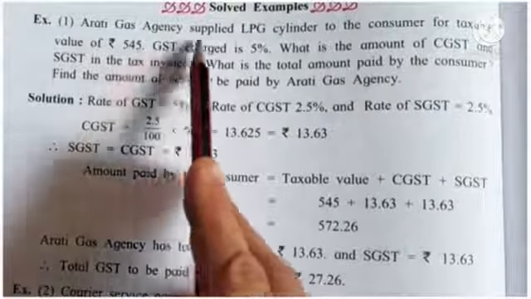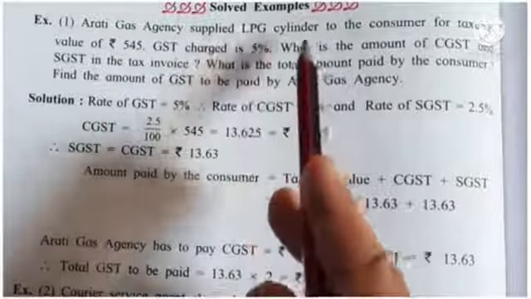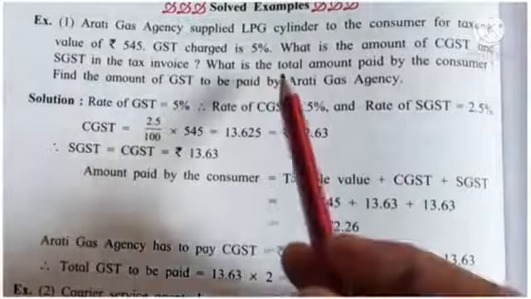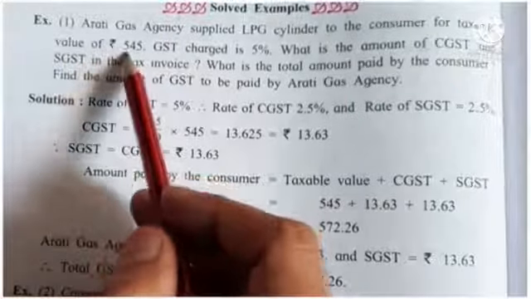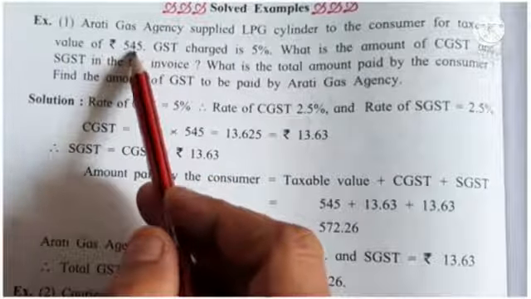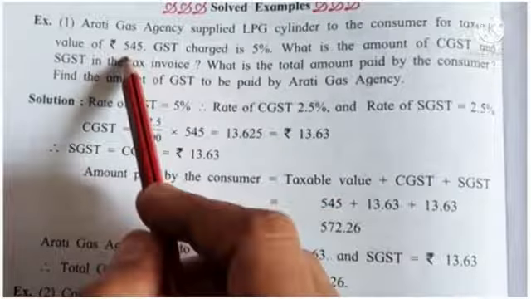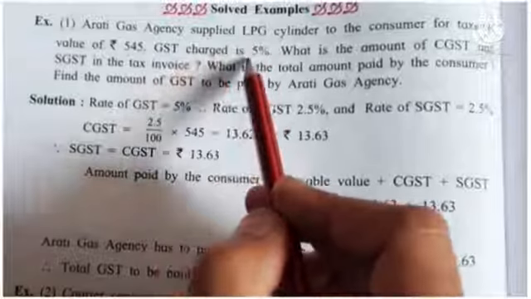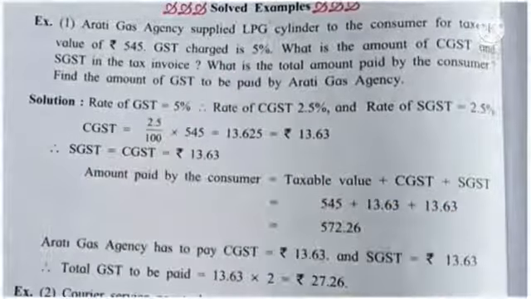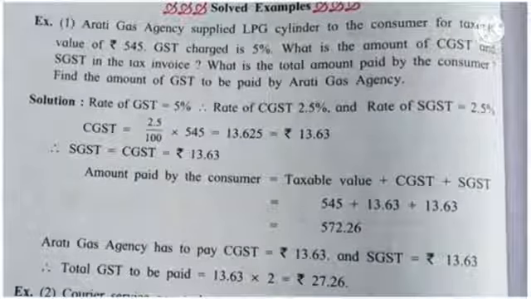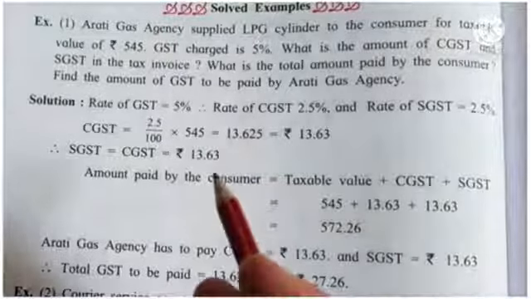Here, what is the supplier name? Aarti Gas Agency, which supplies LPG cylinders to consumers. And here we are given the taxable value. The taxable value of the LPG cylinder is rupees 545. And on this taxable value, GST is charged. What is the rate of GST? 5%. We just saw the chart of GST rates. In that, 5% GST is given on LPG cylinder. Okay.